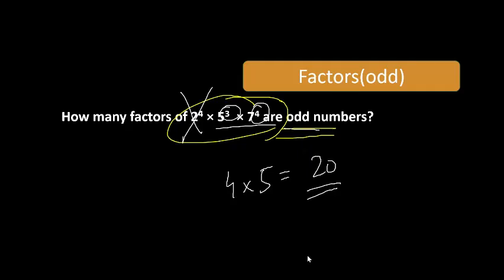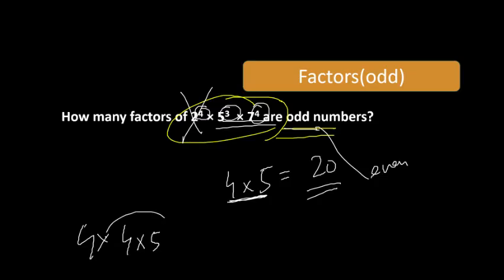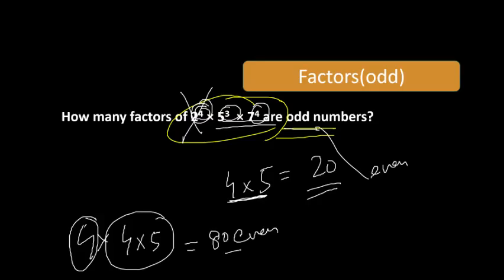Right? And if I want to ask for even for this, you will take this 4 power as it is. 4 into add 1 in all 3, all rest means same. And you will take the first power of this 2 as it is. So that would be 80. 80 even factors would be there. Take even power as it is. For even, rest add 1 in all the powers. I hope it is clear now.